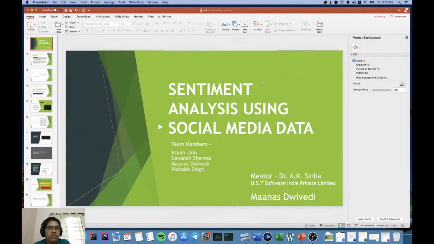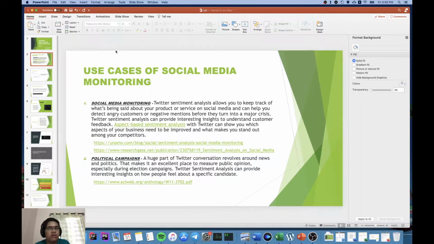It's called Sentiment Analysis using Social Media Data, and this was done for USD Software India. They specifically wanted data from Twitter: you give them a keyword, and they wanted to track that keyword and analyze the sentiment behind it. So let's look at what it is used for.